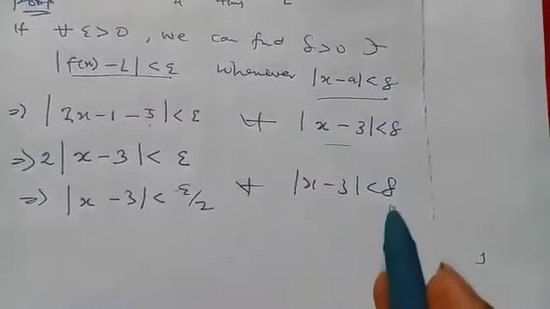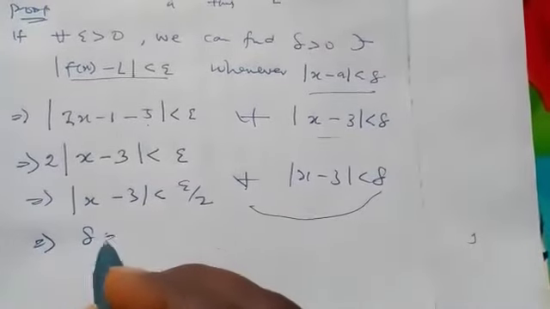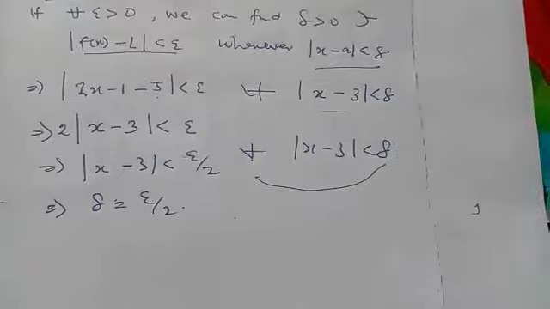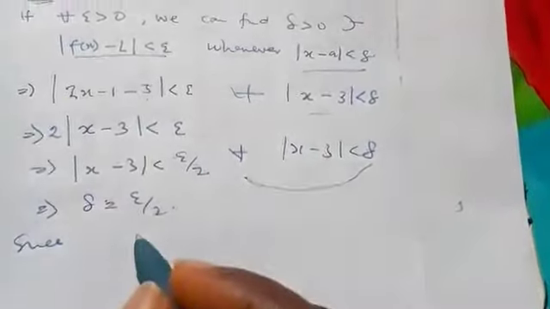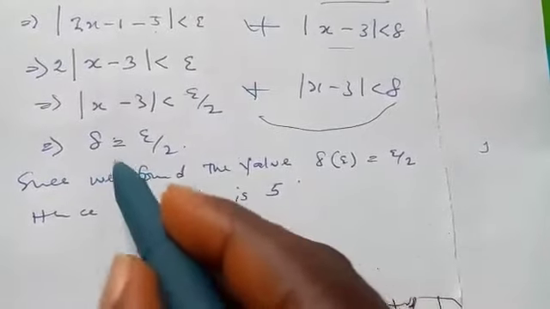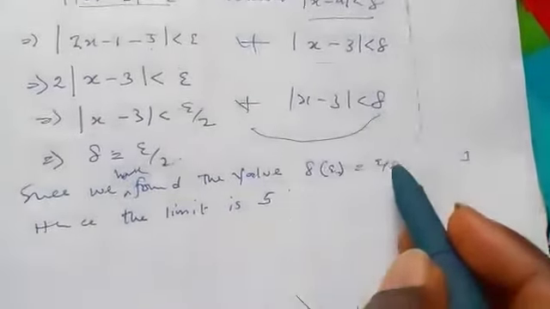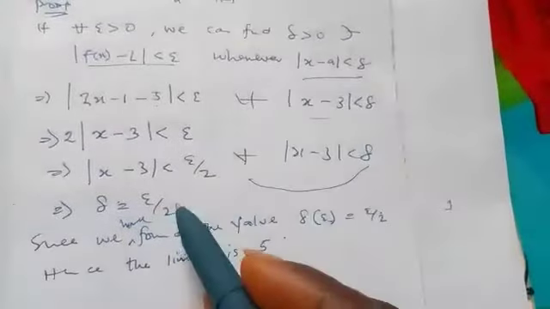If you compare both sides, this implies that delta will be equal to epsilon over 2. So we have found the value of delta, which depends on epsilon. Hence the limit is 5. So our aim is just to find the value of delta.